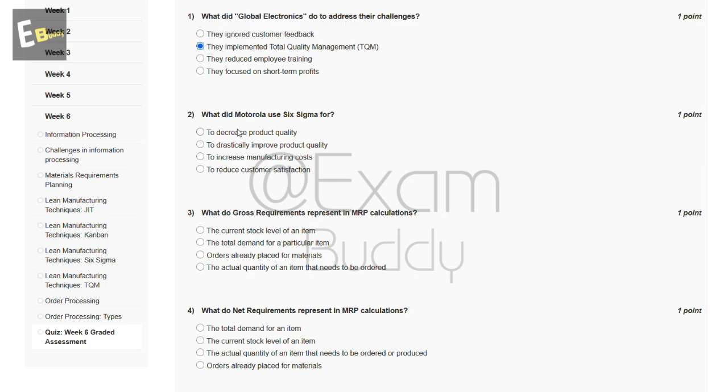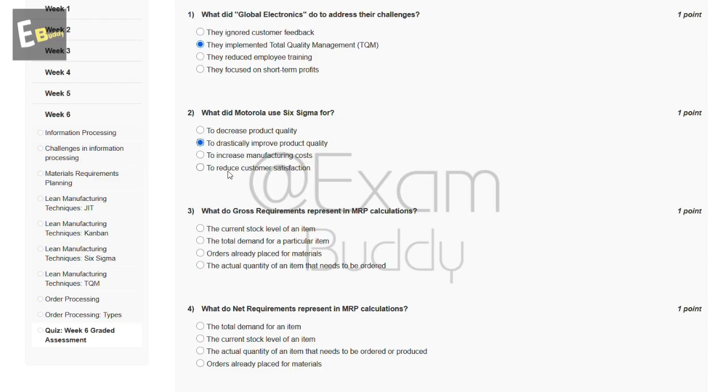Now the second question is, what did Motorola use Six Sigma for? So these are the options: to decrease product quality, to drastically improve product quality, to increase manufacturing cost, to reduce customer satisfaction. So the answer of our second question is B, to drastically improve product quality.